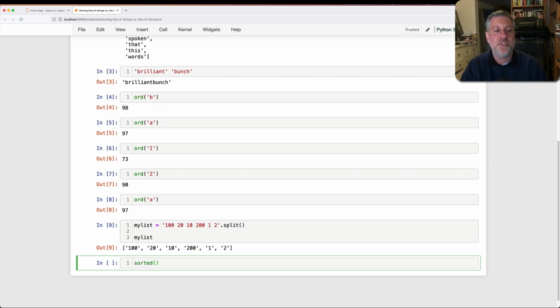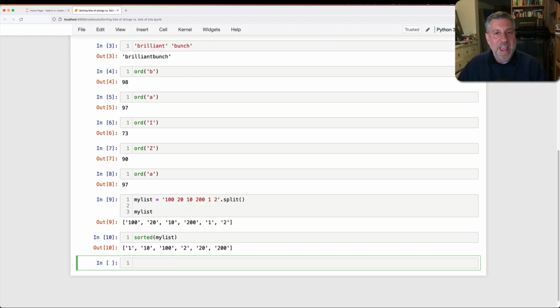What's going to happen when I sort it? Sort of my list. And it's going to order it in exactly the same way as I just described. It's going to look at the first character, and then it's going to look at the second character, and then it's going to look at the third character, and shorter things win. So 1 comes before 10, comes before 100. That's what we would expect. But then 2, and then 20, and then 200.